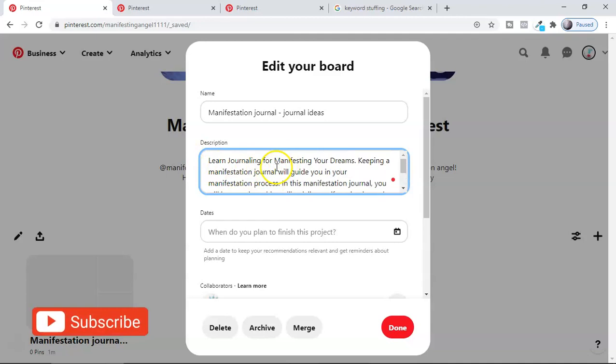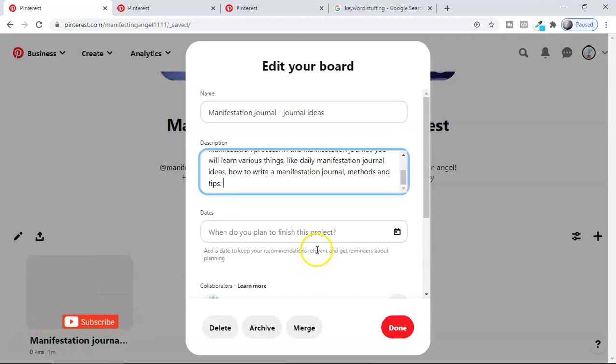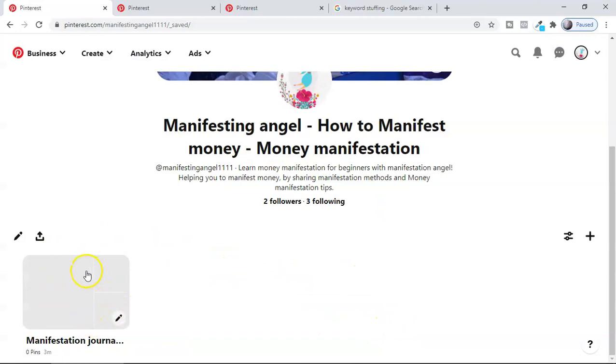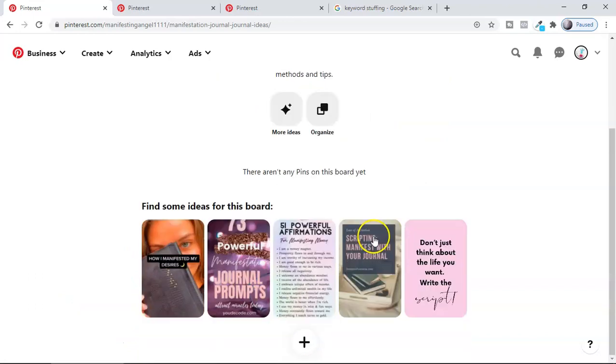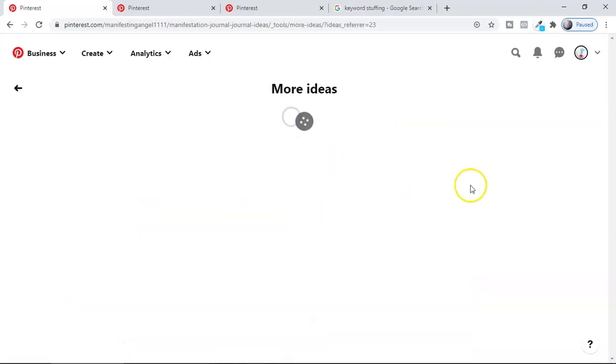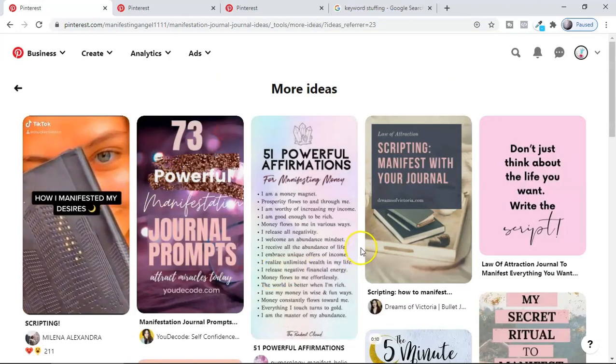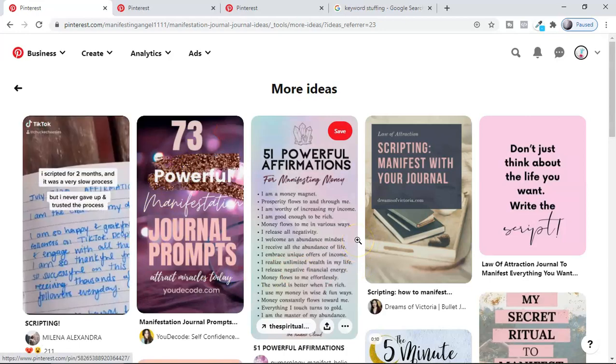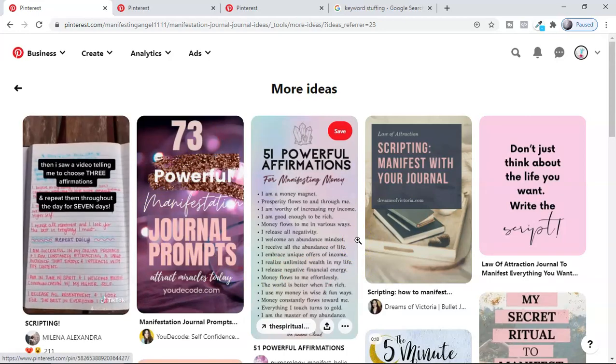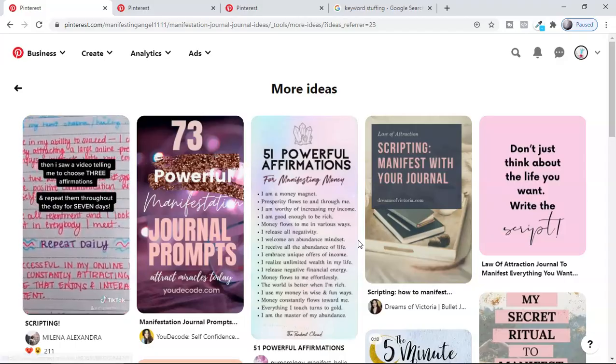Write a good description like this. The rest you can leave like this only, and you can say done. Now your board is optimized. The most important thing now is that you have to put a lot of pins inside your board. If you click here, you're going to get a lot more ideas to pin. But as I said, I'm going to show you in some other videos how to get more clicks for that. So that was board optimization.